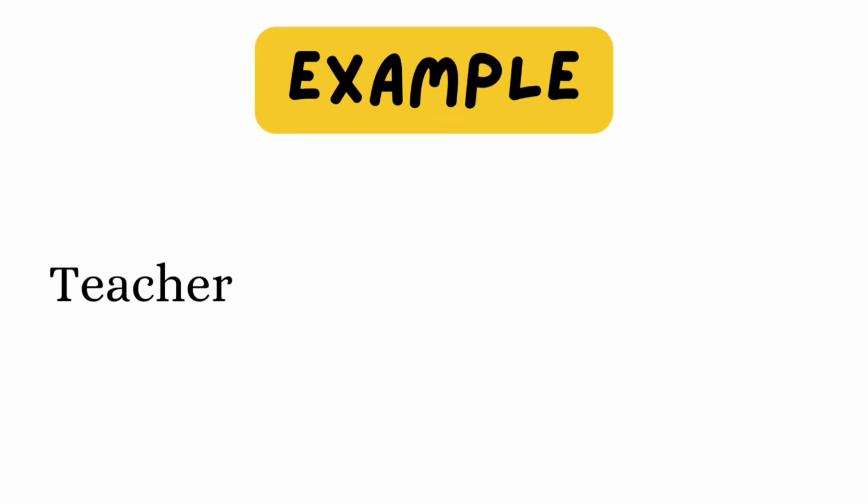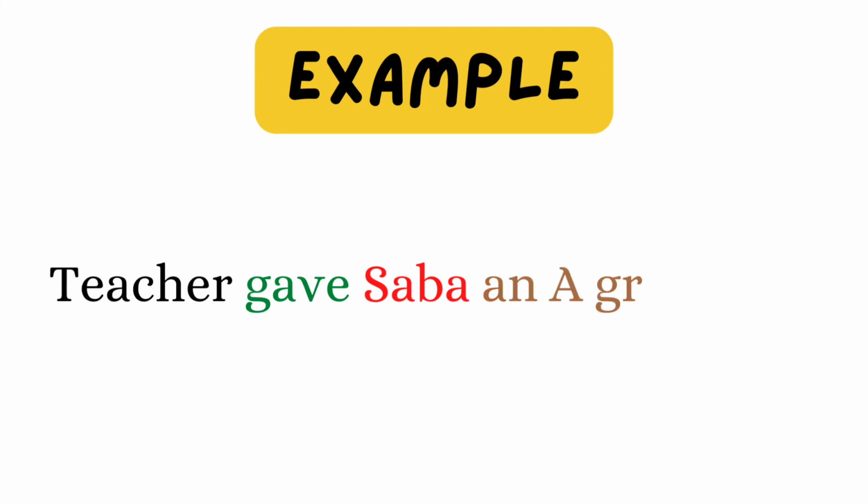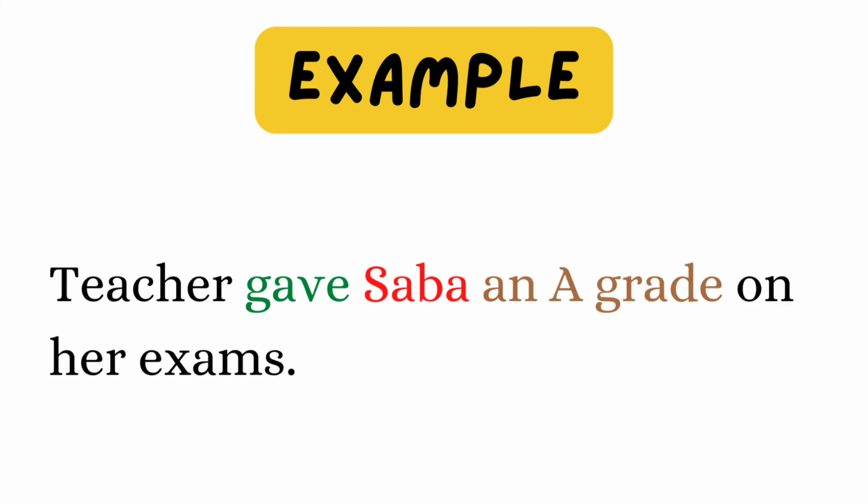Teacher gave Sabah an A grade on her exams. The teacher gave what? An A grade. An A grade is the direct object, and now ask to whom? An A grade to whom? Sabah. Sabah is the indirect object.